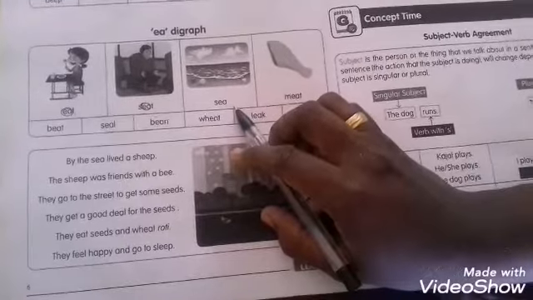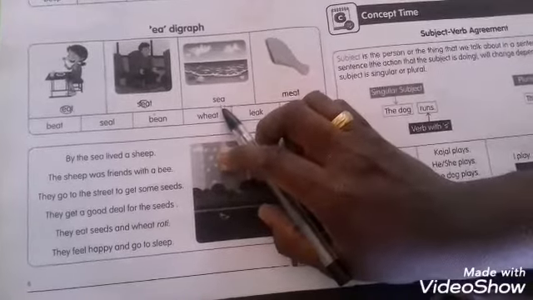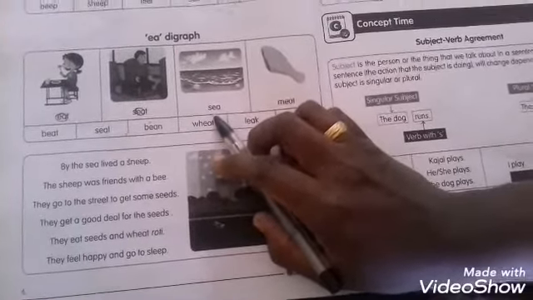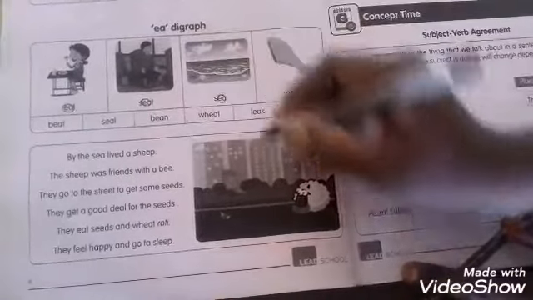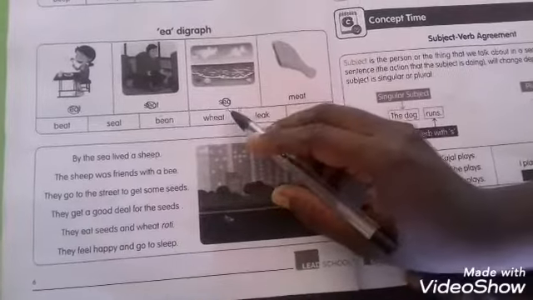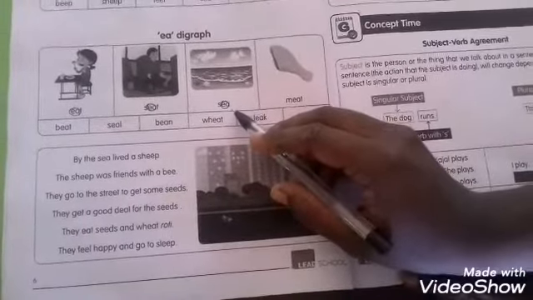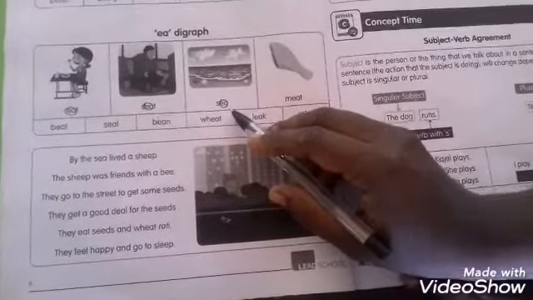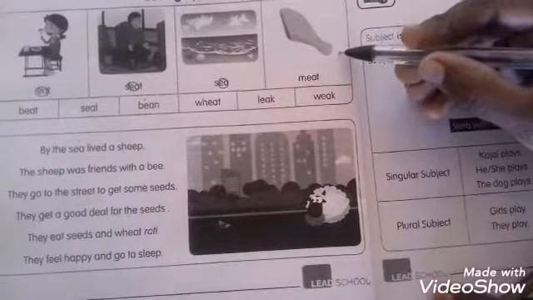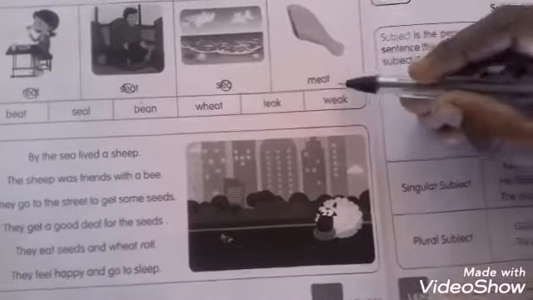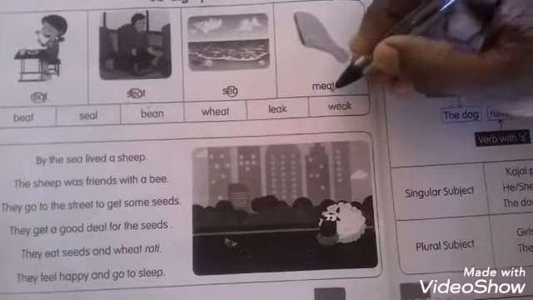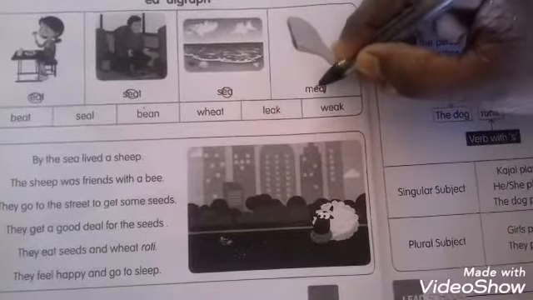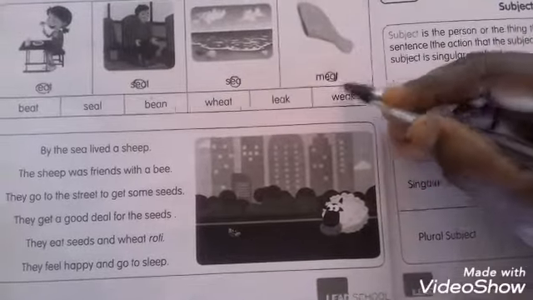See the next one. What is this? Sea. S-E-A. Sea. All of you circle the E-A digraph. What sound is coming? E. Next, what is this? Meat. M-E-A-T. All of you circle E-A. Meat.